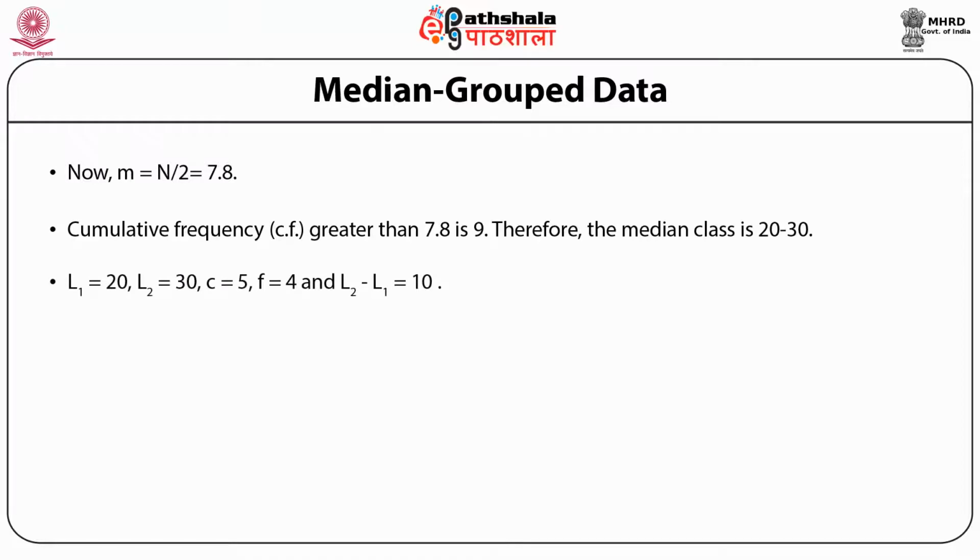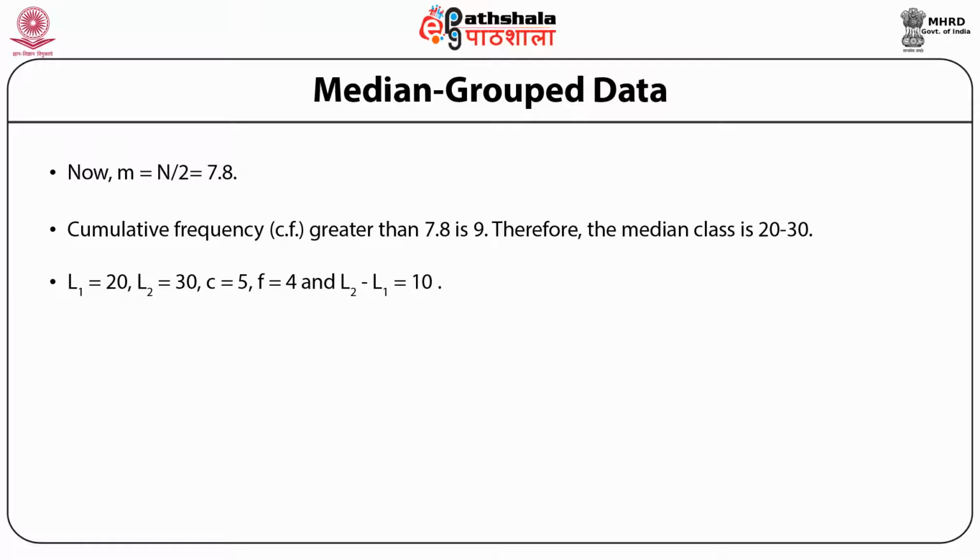So L1, which is the lower limit of the median class, is 20,000 or 20. L2 is 30. C is the cumulative frequency of the class preceding the median class. In this case, the class which precedes the median class is from 10 to 20,000 and the cumulative frequency is 5. So C is equal to 5.